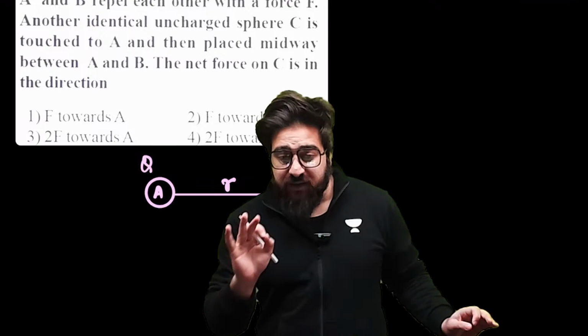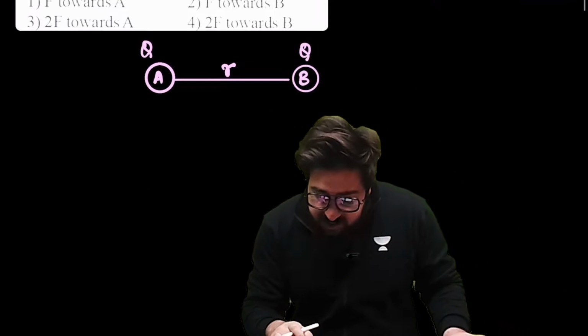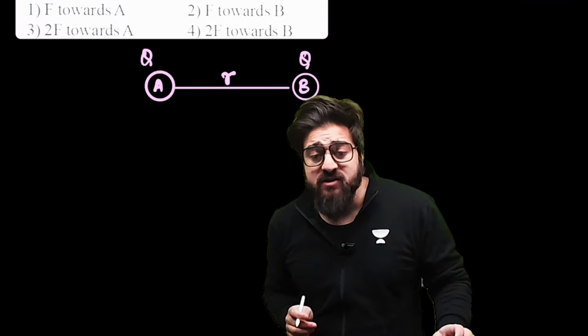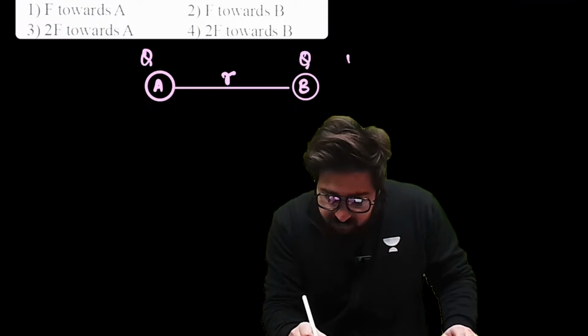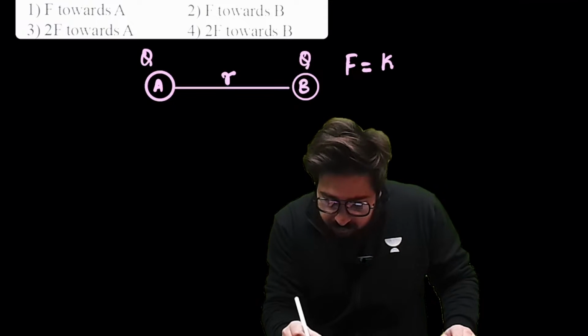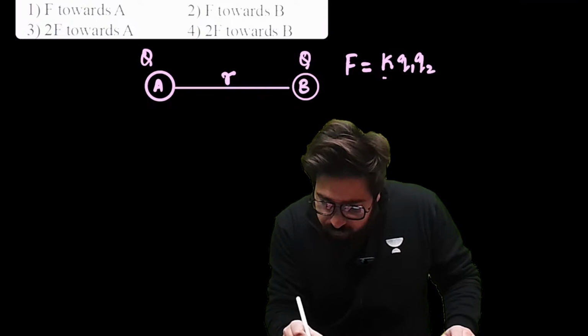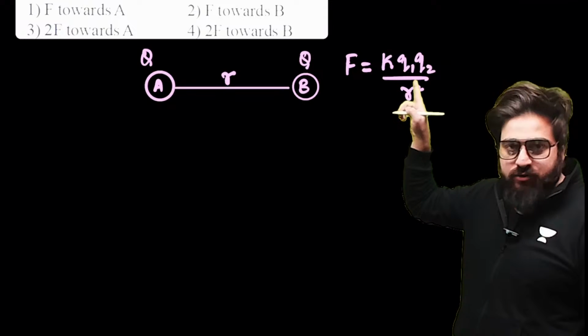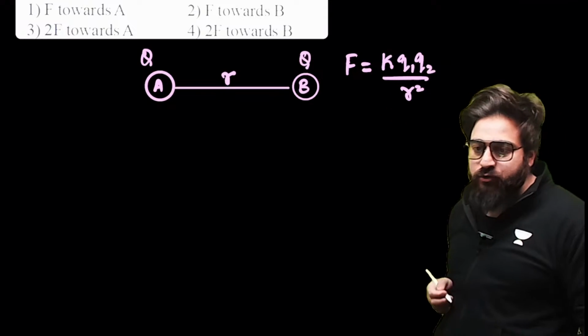Okay. Listen to me very carefully. If this distance is given over here as R, could you please tell me, sir, what is the force between the two? We say, sir, when it comes to the force between the two, F is equal to K Q1 Q2 divided by R square. This is how we exactly calculate the force, okay? F is equal to K Q1 Q2 by R square.